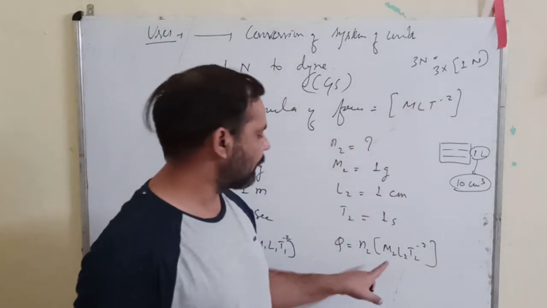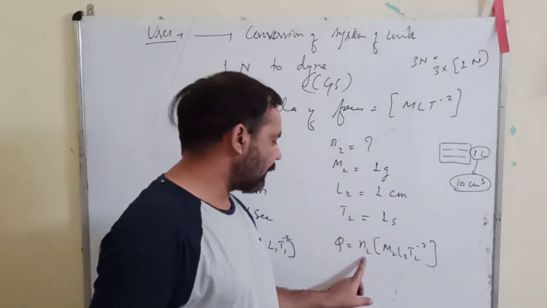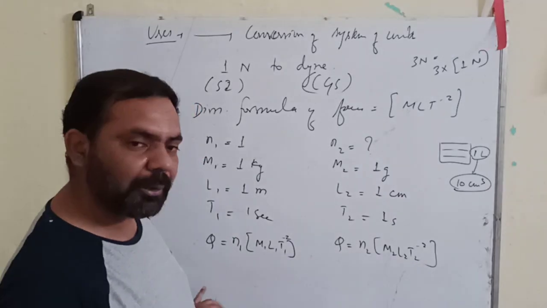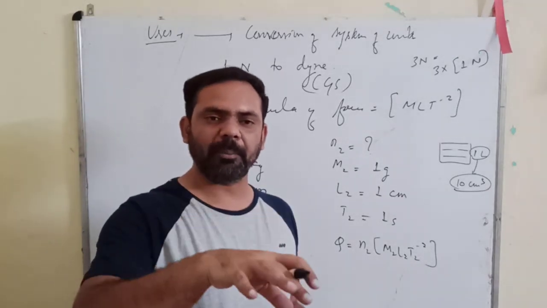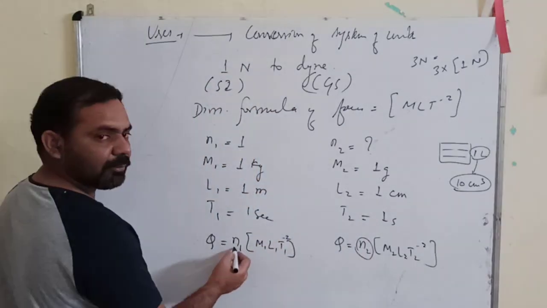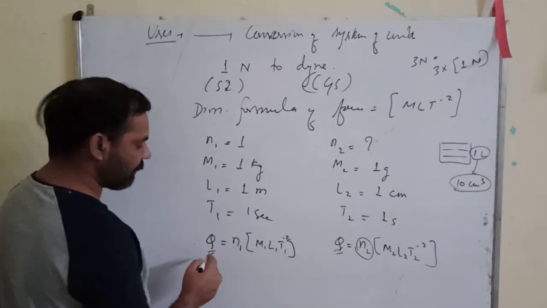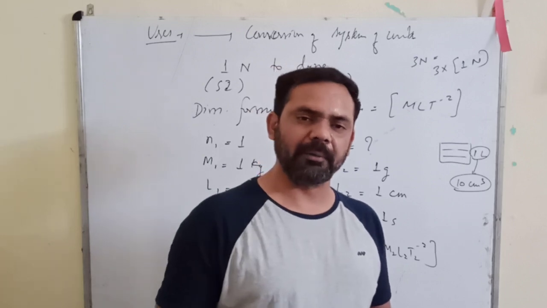The quantities of the CGS system, M2, L2, T2, are involved N2 times, and then you get the quantity Q. Your Q is not going to change. If you change the system, the number of times the unit is involved is going to change, but what does not change is the quantity Q. It will remain as it is, because that quantity is fixed. The quantity will not change.